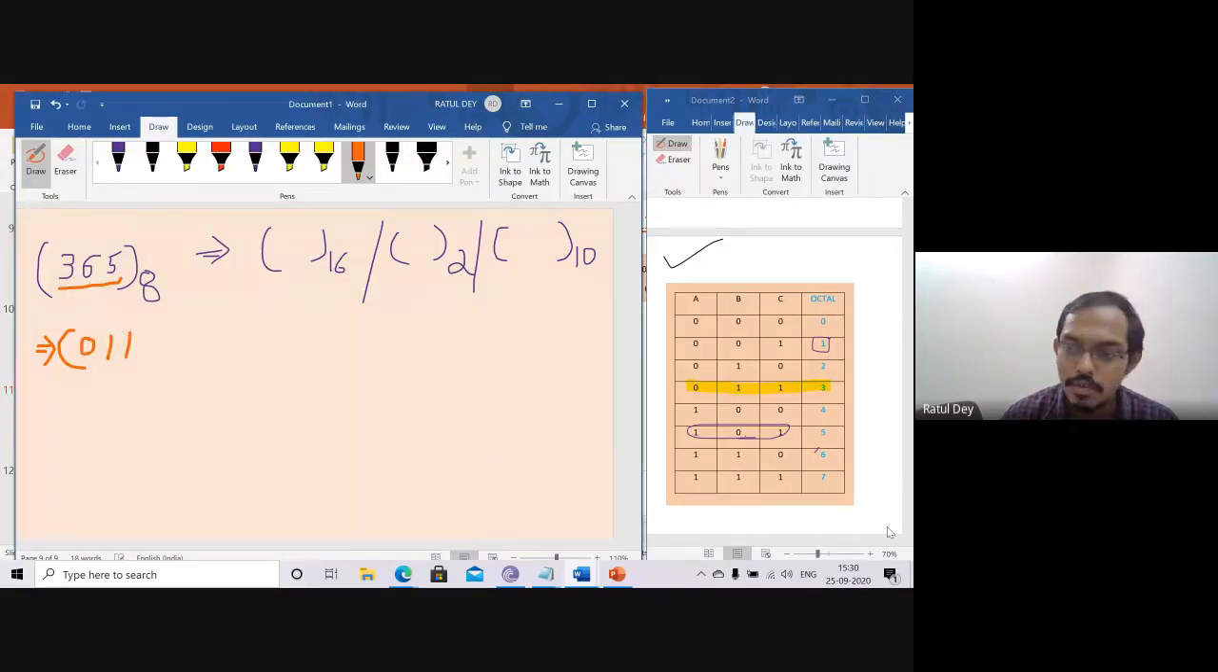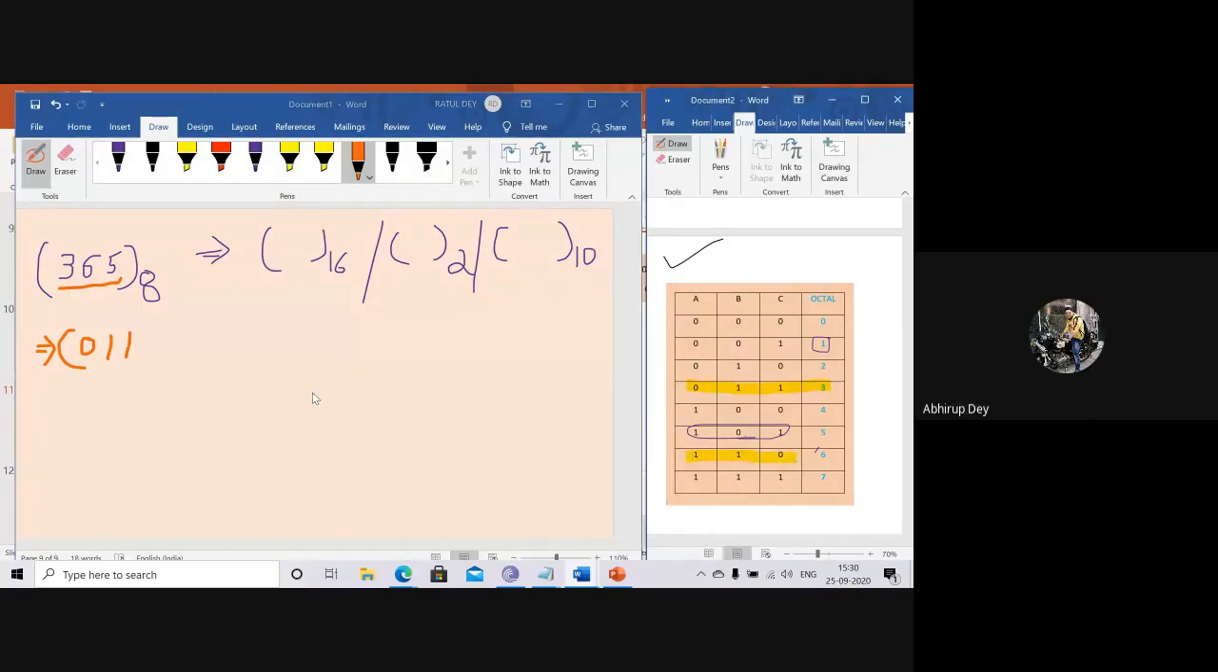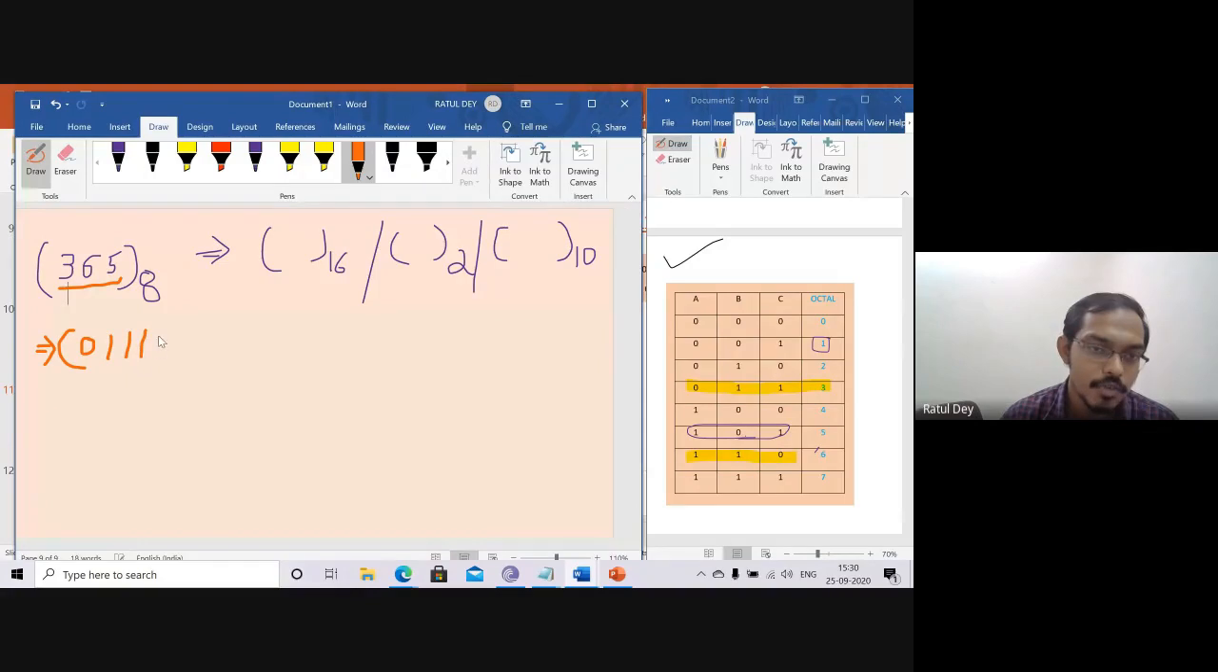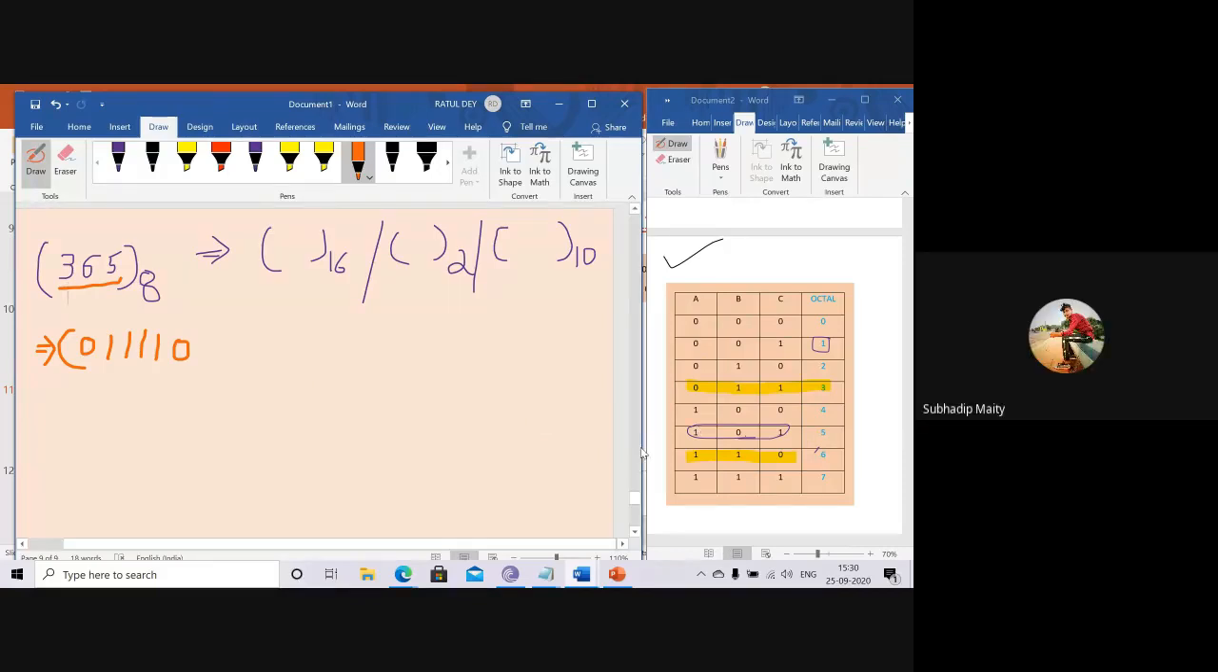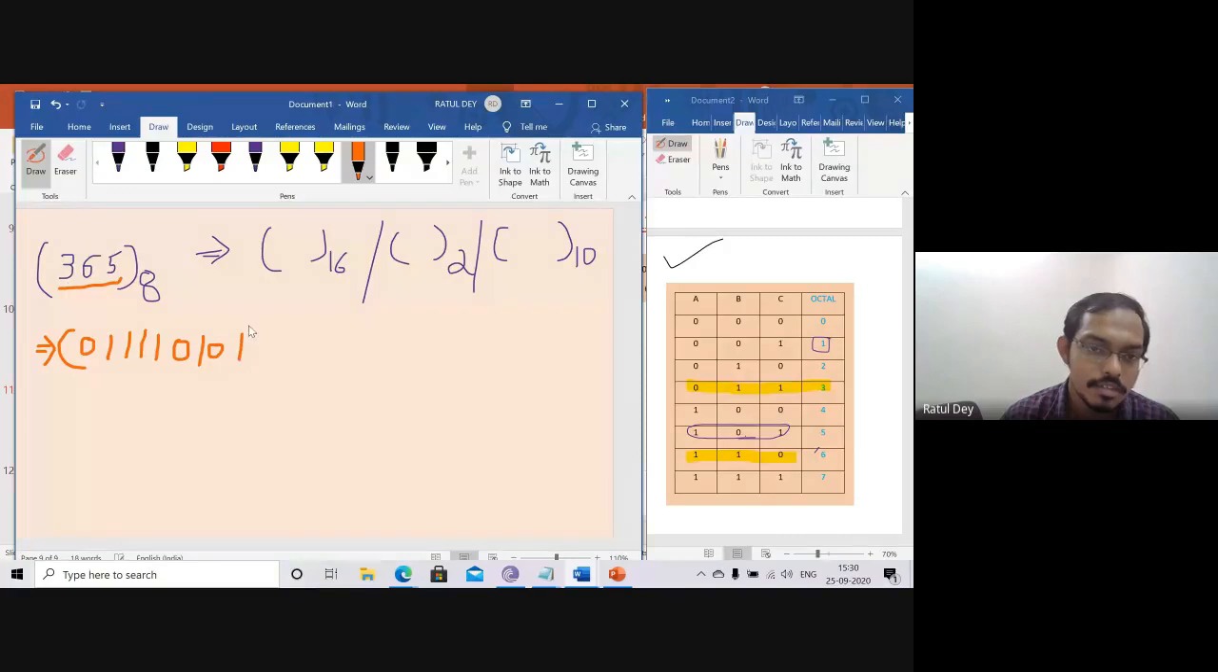What is the 6th value? You can see the 6th value is 110. So here I am writing 110. Next, what is the 5 value? 101. So I will just write 101. So we are converting from the octal to the binary number system.